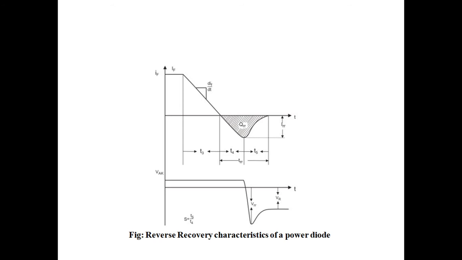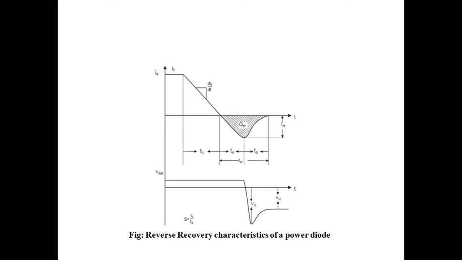Now the second point is that the voltage drop across the diode does not change appreciably from its steady state value till the diode current reaches the reverse recovery level. So the voltage is not changing from this to this when it has reached the peak reverse recovery level. In many power electronic circuits like a chopper and inverter, this may create an effective short circuit across the supply, the current being limited only by the stray wiring inductance.